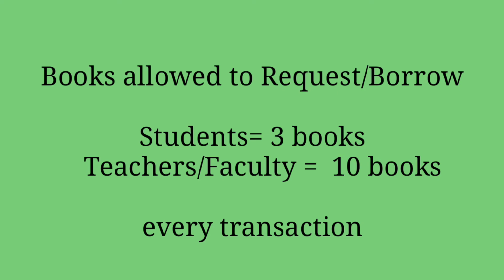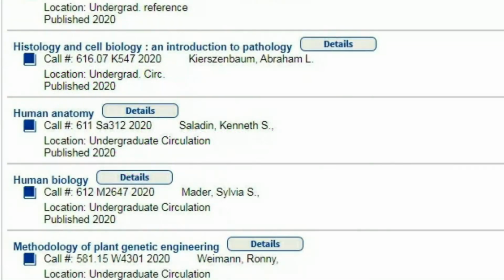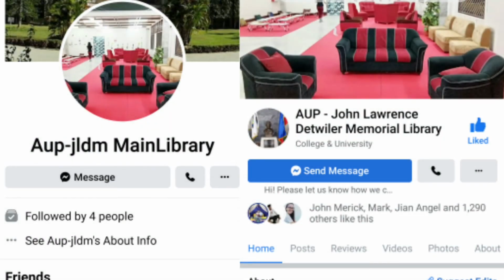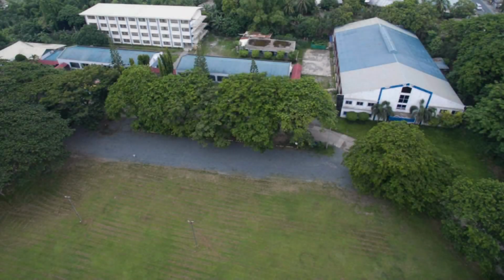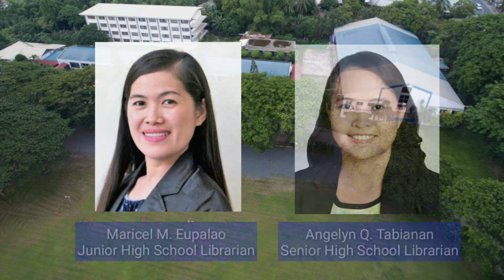For other concerns regarding the book or any material located in the college library, please don't hesitate to contact them through their Facebook page, for they are willing to assist you. For junior high school and senior high school library concerns, we are glad to serve you.